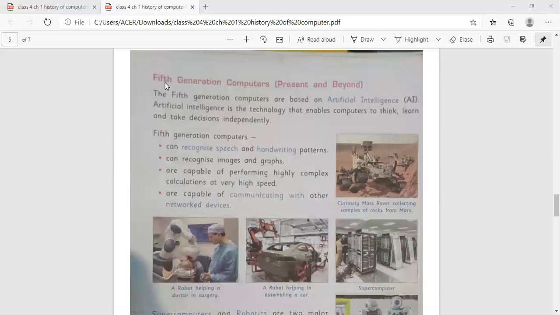Last but not the least, fifth generation computers, that is present and beyond. The fifth generation computers are based on artificial intelligence, that is AI. Artificial intelligence is the technology that enables computers to think, learn, and take decisions independently. Fifth generation computers can recognize speech and handwriting patterns, can recognize images and graphics, are capable of performing highly complex calculations at very high speed, are capable of communicating with other networked devices.